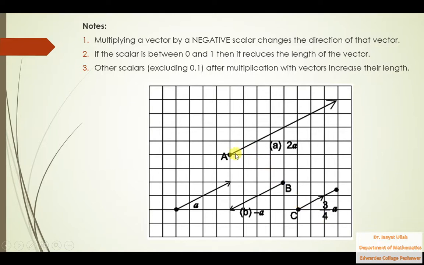And just look at this vector. There is a huge vector. This is 2 times a. 2 is multiplied with this a, so it will increase the size of this vector 2 times. And because 2 is positive, the direction of a is unchanged. The direction of 2a is unchanged, the same direction. So this is the geometrical representation of these hints which are given to you people.